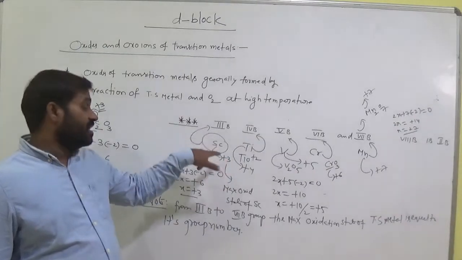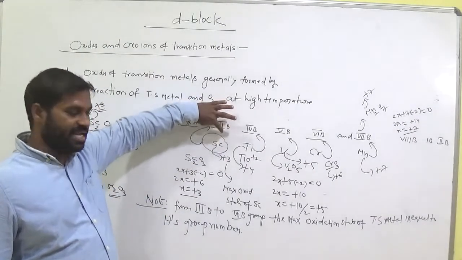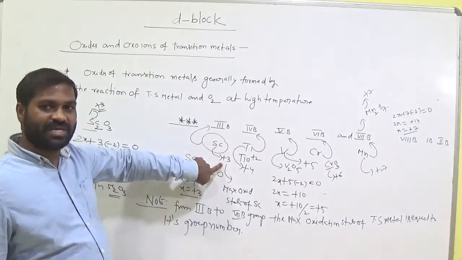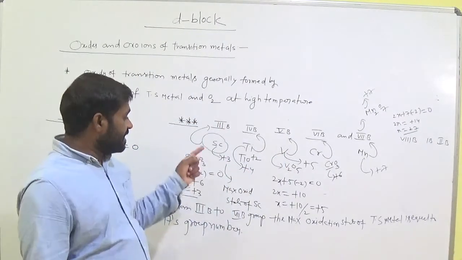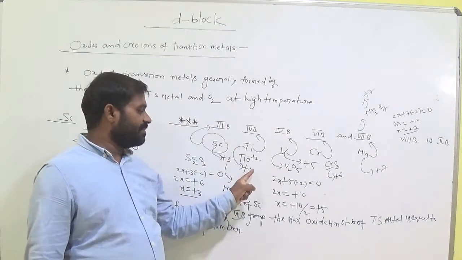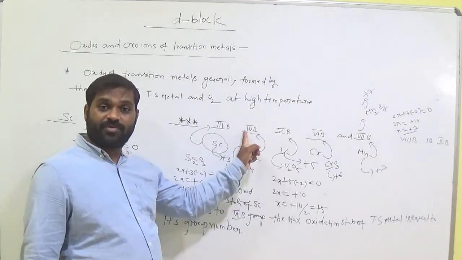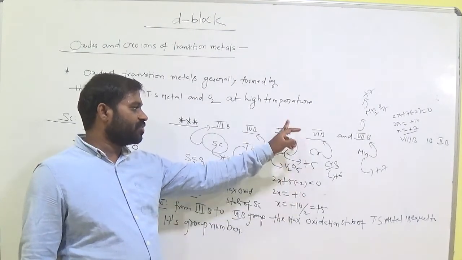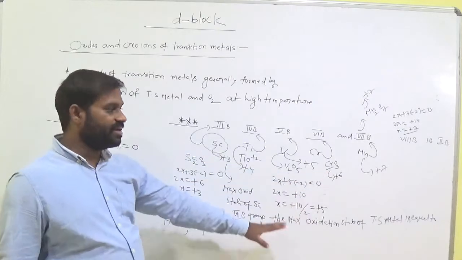Then what is the group number of scandium? 3. Here group number 3 for scandium, and its maximum oxidation state is also plus 3. Both are equal. So up to 7th B, their maximum oxidation state equals its group number. Here maximum oxidation state plus 4, students. Clear? Then what is its group number? 4. Here it is 5. What is the group number? Also 5, fifth group. Okay, clear? That is the meaning of this.